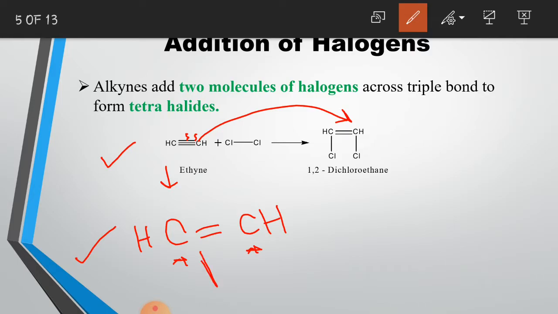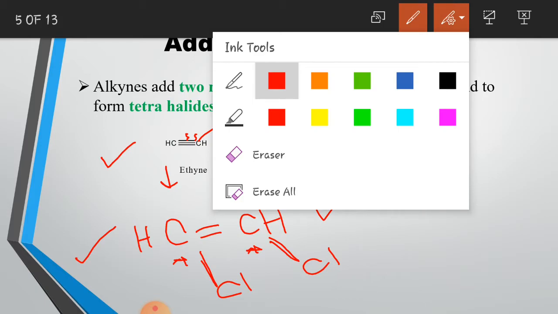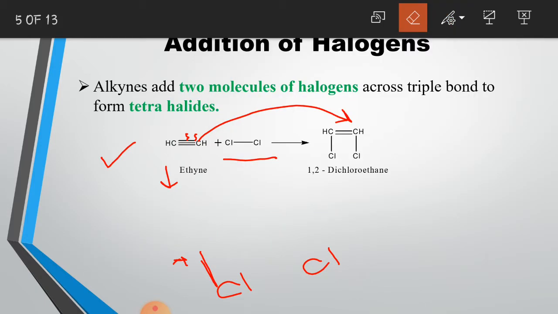So, we need to draw another bond on the carbon atom. Now at the end of each bond, one chlorine atom will be added. So this is the addition reaction. Why? Because the two chlorine atoms in a chlorine molecule are being added across the triple bond. This is the first step of the addition reaction.